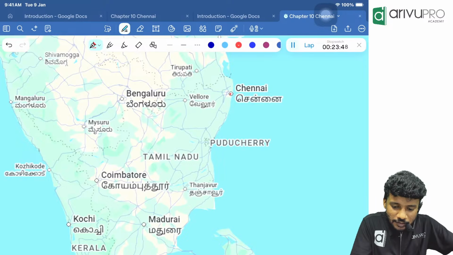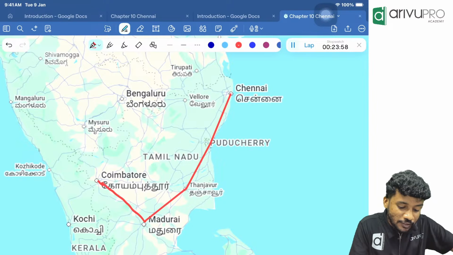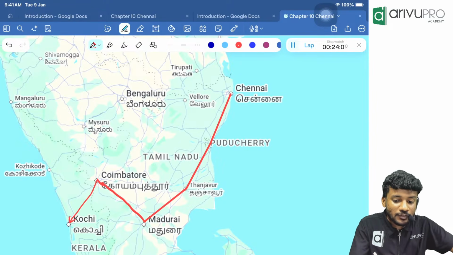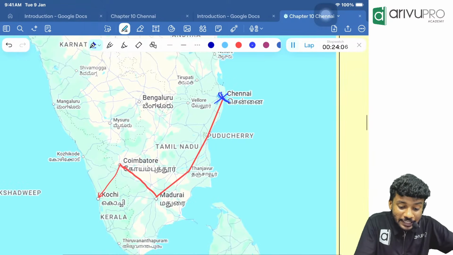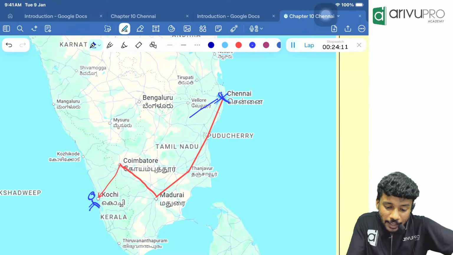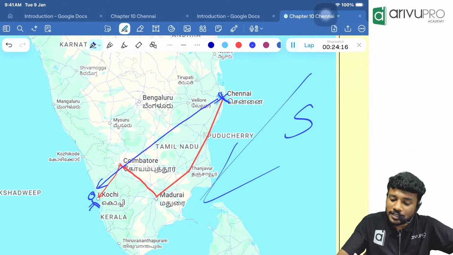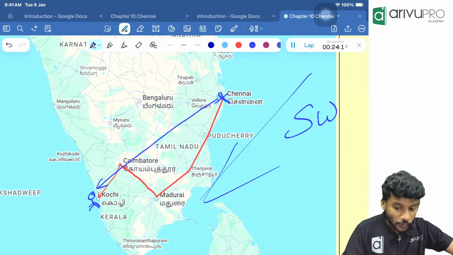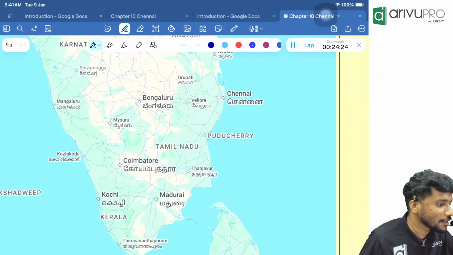From Chennai we start. We went to Puducherry, then to Tanjavur, then to Madurai, then to Coimbatore. Then finally I went to Kochi. Now tell me, which is my initial point? Chennai is my initial point. Where am I finally? I am currently in Kochi. With respect to my initial point, I am in which direction, people? Southwest direction. Okay, but at the end of the day, we are not going to draw anything inside the exam hall.